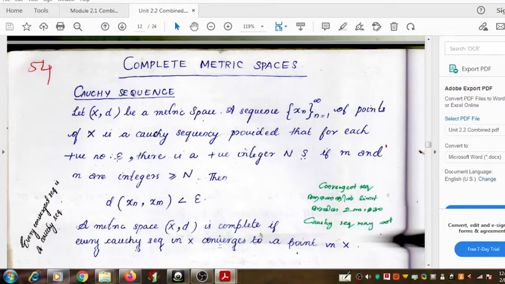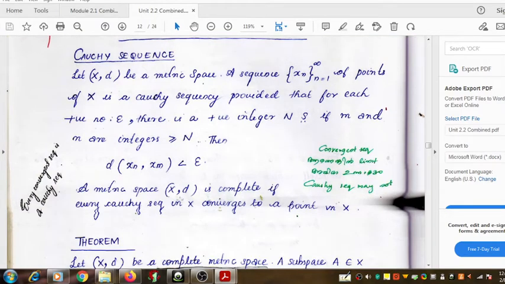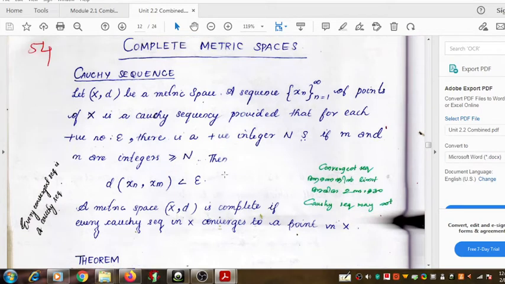That means there must exist an integer n, and for any two integers m and n whose value is greater than or equal to n, the distance between them must be less than epsilon. If there is a sequence satisfying this condition, we say that it's a Cauchy sequence.